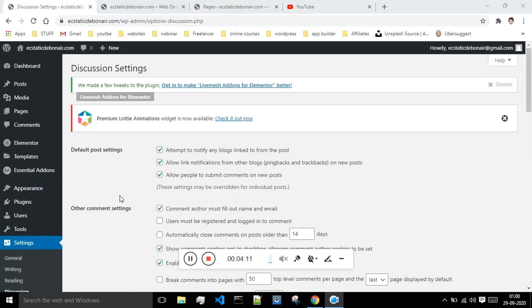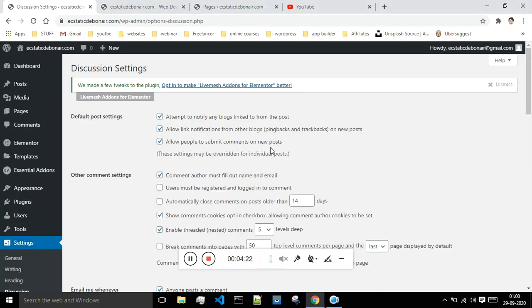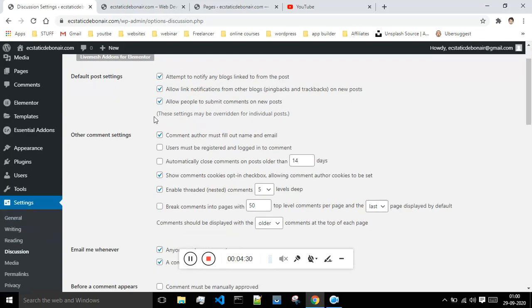And next is the discussion section. So these are some of the default post settings, like allow people to submit comments on new posts. Some people don't want comments on their posts, so they prefer to disable this. Allow link notifications, attempt to notify any blogs linked to from the post, etc. Okay, so these are some of the options, and these are the comment settings.